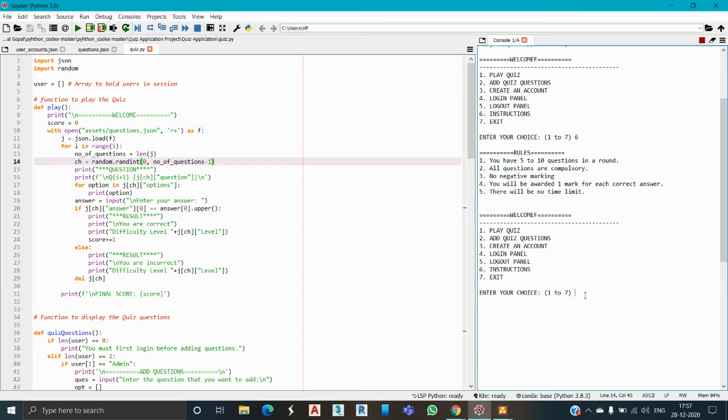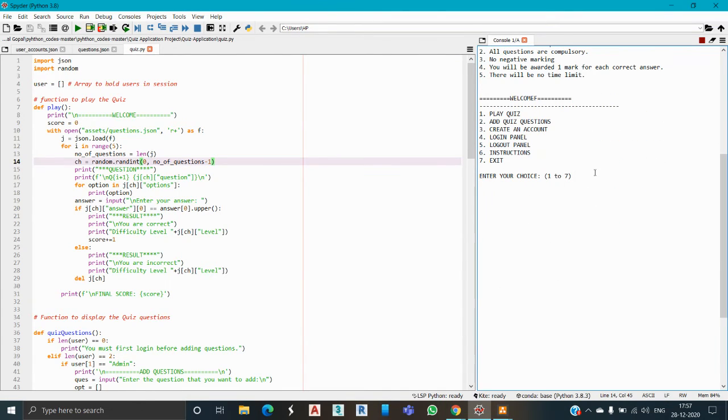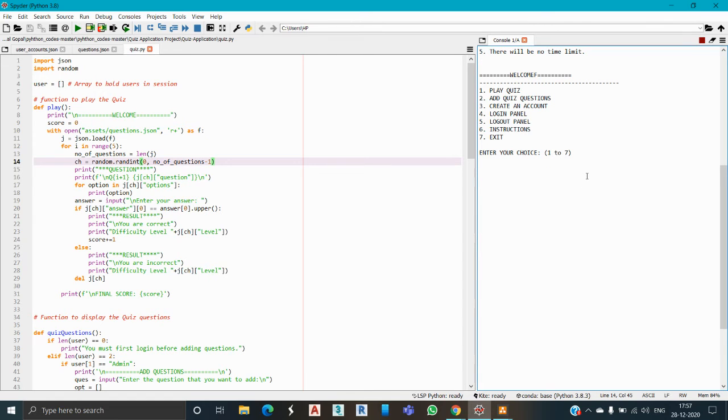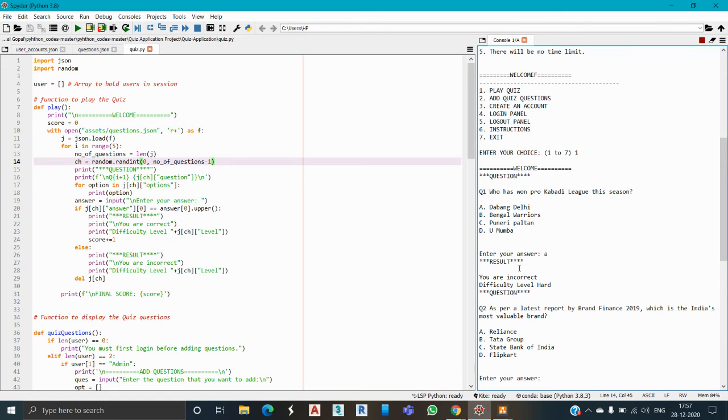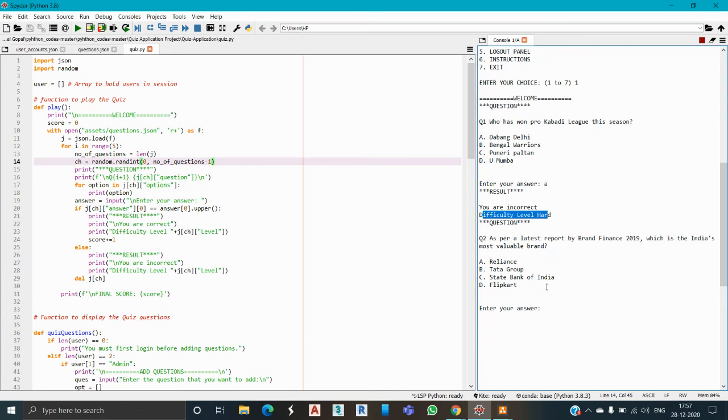Now I will show you different options. As we checked option number 6, I will help you with option number 1. What is option number 1? Play quiz. So here the quiz is started. Who has won the Pro Kabaddi League this season? Okay, so let us enter A. There is the incorrect option, and here it shows difficulty level hard, and it throws a second question.